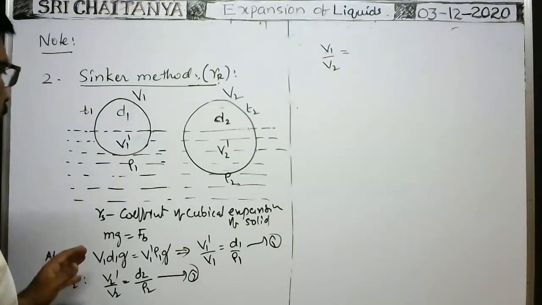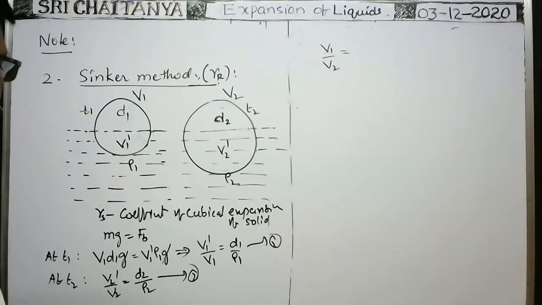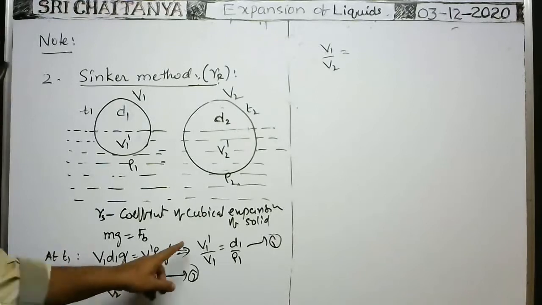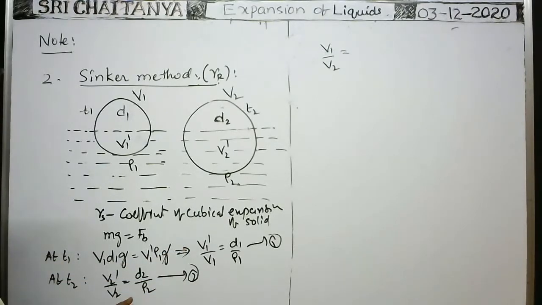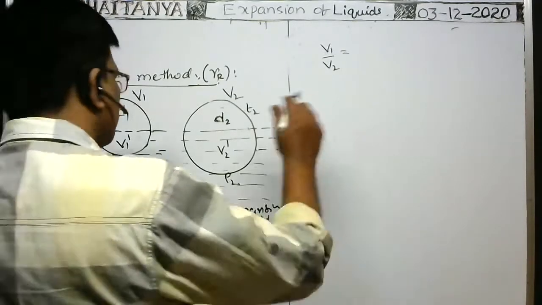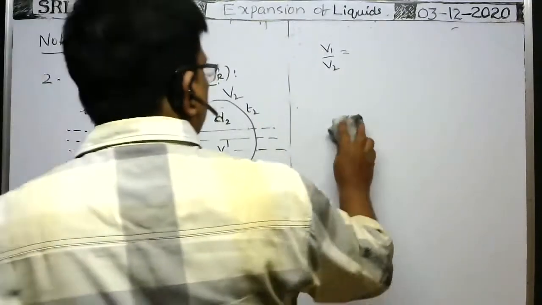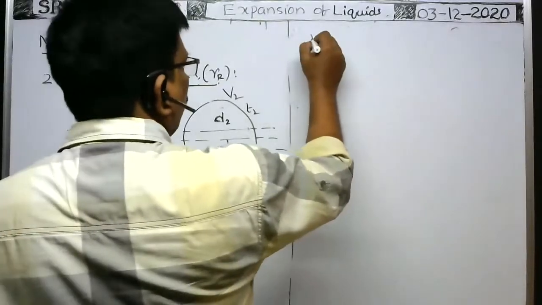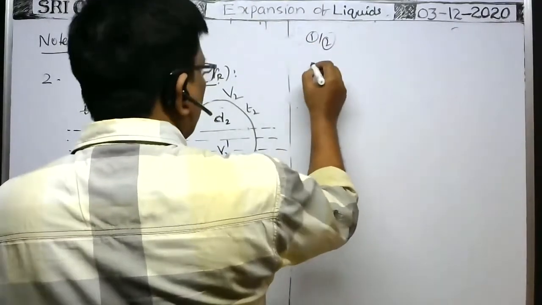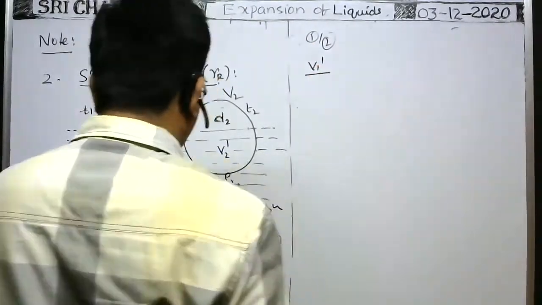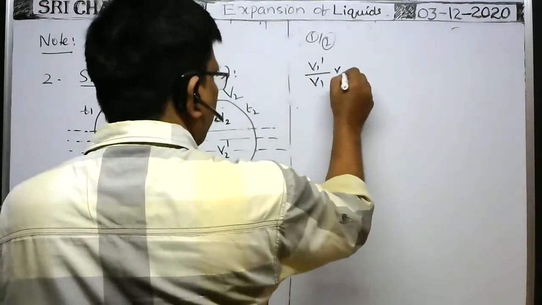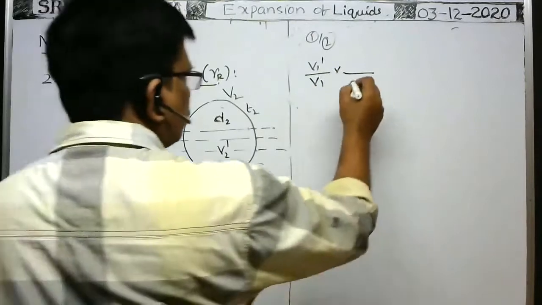You divide these two, equation 1 by equation 2. That gives V1 dash by V1 divided by V2 dash by V2.